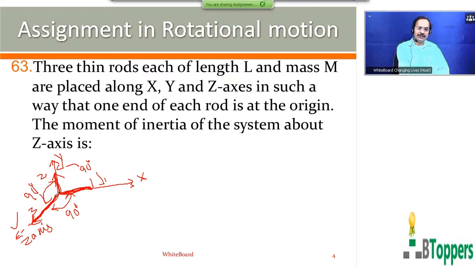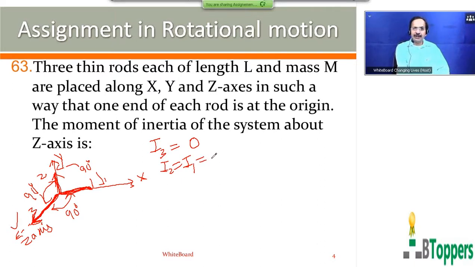So the entire mass of the third rod can be assumed to be concentrated along the z-axis. Therefore, for various particles, that is sigma mr square, that will be 0 for the third rod, because all the particles of the third rod lie on the axis. So the moment of inertia of the third rod about the axis is 0, because the distance of each particle of the third rod from the axis is taken as 0. So the moment of inertia of the second rod about the axis is the same as the moment of inertia of the first rod.